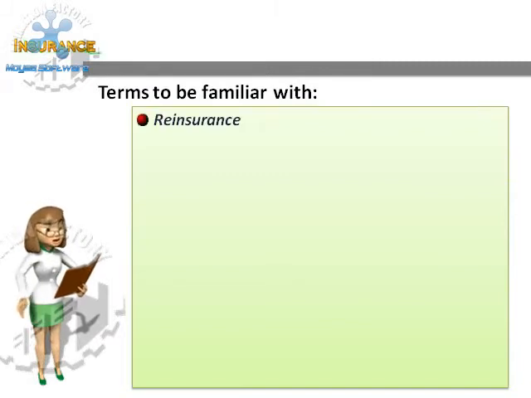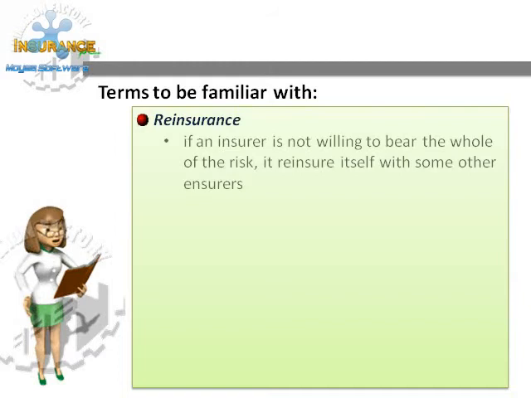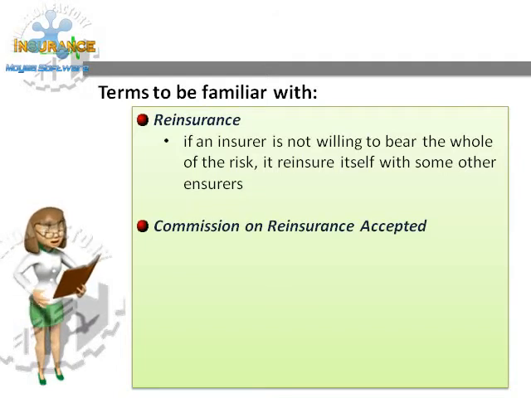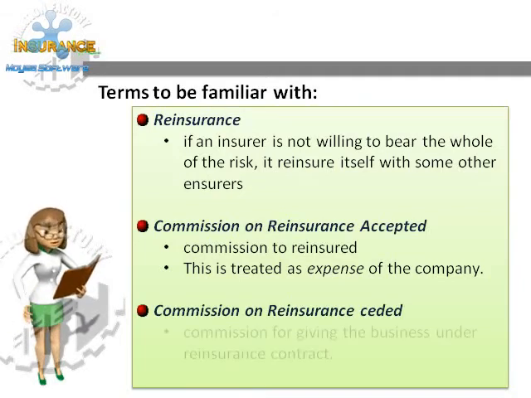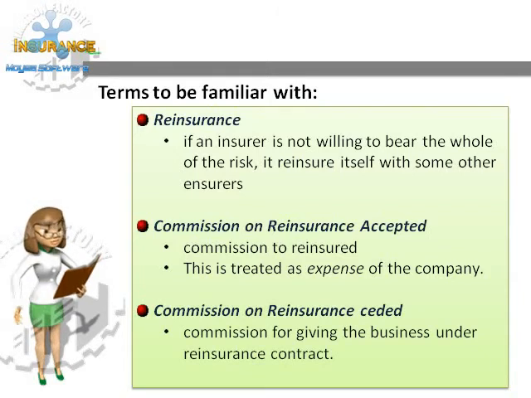Next is reinsurance. If an insurer is not willing to bear the whole of the risk, it reinsures itself. Some risk is retained with some other insurer. Another is the commission on reinsurance accepted. The reinsurer generally allows commission to the reinsured on part of business ceded. This is treated as an expense of the company. And lastly, commission on reinsurance ceded. Reinsurer generally gets commission for giving the business under a reinsurance contract. It appears as an income in the revenue account.